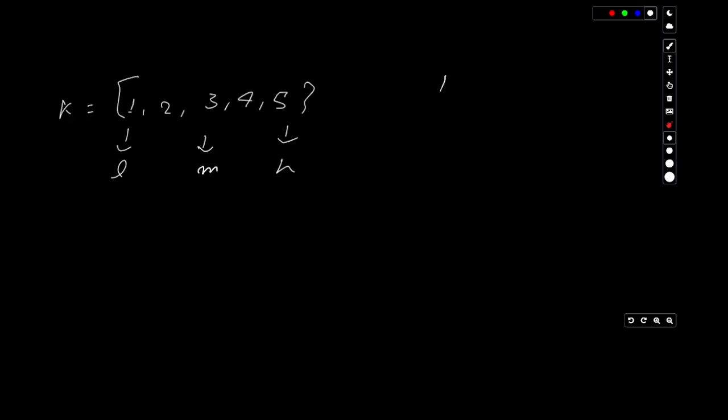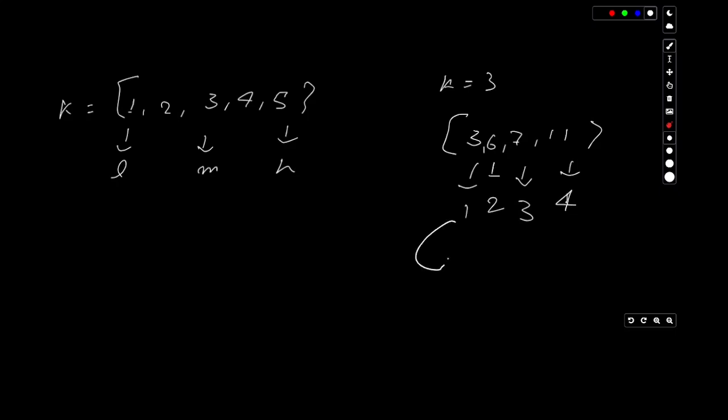Then if the value of k is 3, with 3, 6, 7, 11, we can have 1 hour to eat the first pile, 2 hours for the next, 3 hours for the next, and for 11, three threes are 9 and one more three, so 4 hours. So the total amount of time for Coco to eat all of these bananas is 10 hours, which is obviously greater than 8 hours.